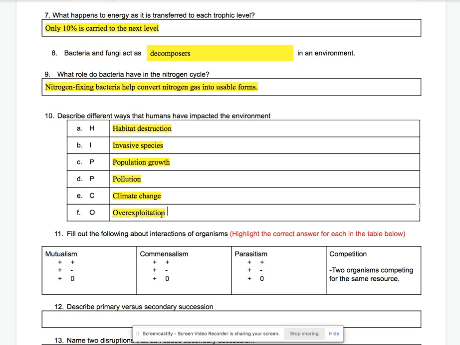Overexploitation means we're hunting and fishing beyond our needs. So we're not leaving enough animals out there for the other animals who eat the animals we're hunting and fishing. Over harvesting, again, we're just over plowing. We're gathering too much produce, even though we don't eat it. Sometimes it just sits in our fridge and then we end up throwing it away. So, again, those are the different ways that humans have impacted the environment.